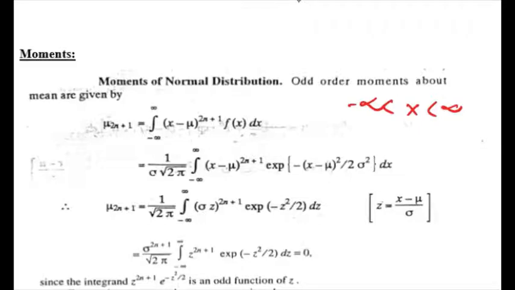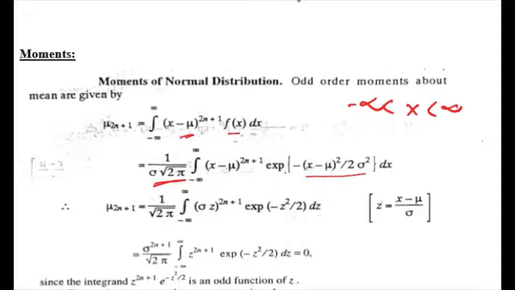Now let us substitute the value of f(x), which is 1 by sigma root over 2 pi, exponential of minus (x minus mu) whole square by 2 sigma square. Since this 1 by sigma root over 2 pi is a constant, we can write it outside the integration sign. So minus infinity to plus infinity, (x minus mu) to the power 2n plus 1, exponential of minus (x minus mu) whole square by 2 sigma square dx.